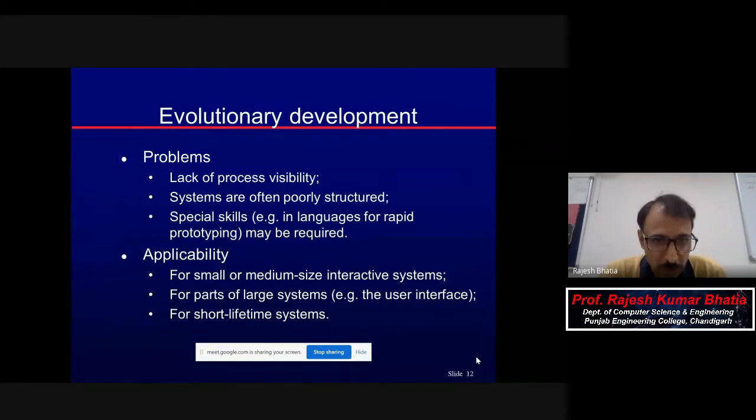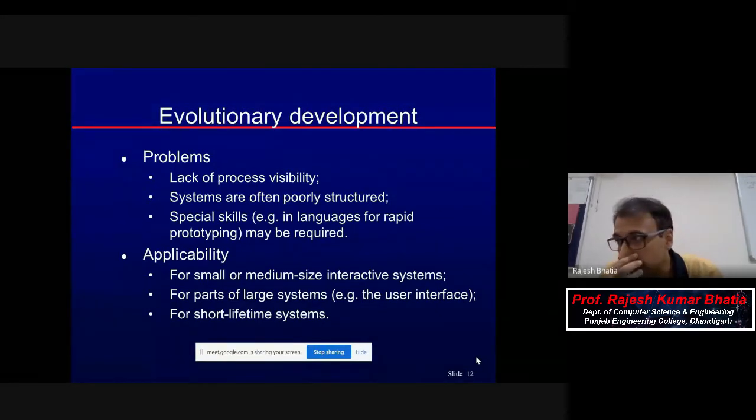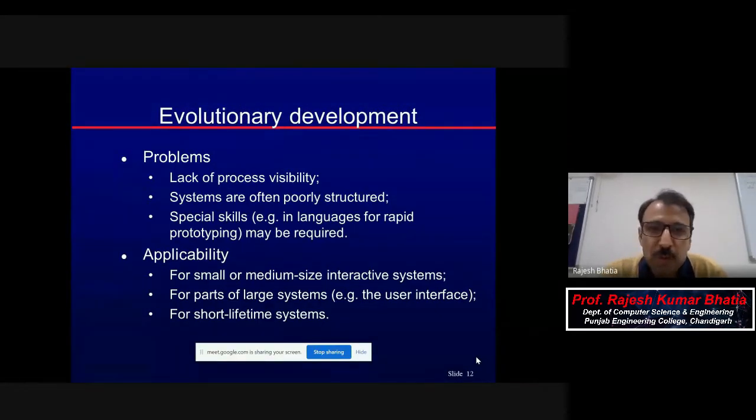With evolutionary development, there is a lack of process visibility, because it is always the developer and client who keep on interacting, and whatever they tell, you develop it, and then again get it validated. Sometimes it is very difficult to even specify those requirements. So you may forget or miss documenting them.